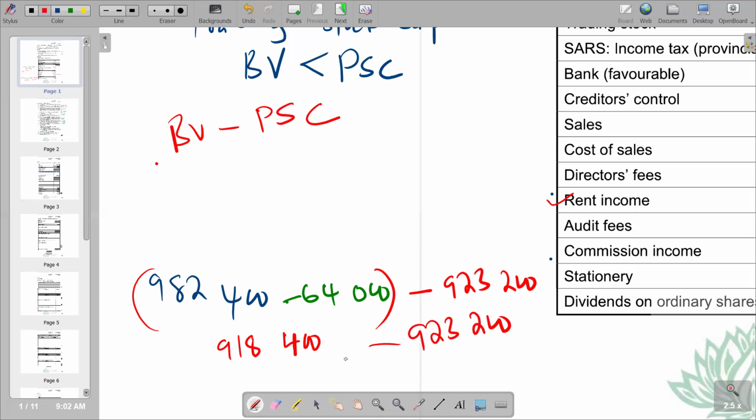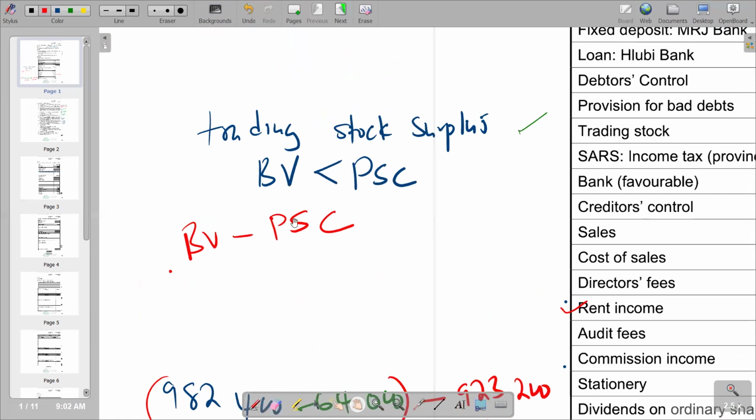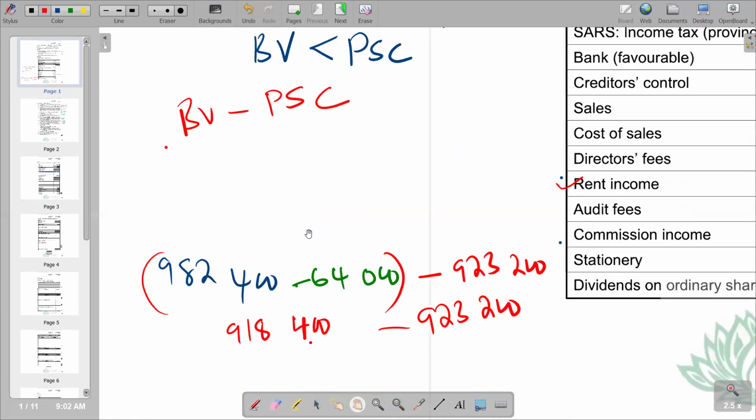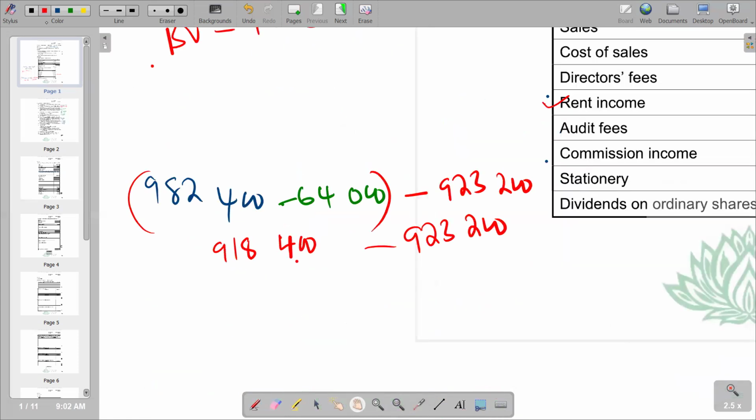So in this case, we have a scenario whereby our book value is less than the physical stock count figure, which is the scenario that we have on trading stock surplus. So it means this is going to be a surplus. If you get a negative, it's going to be a surplus. So if you subtract, let's see what we get: 918,400 minus 923,200. And you are going to get 4,800.